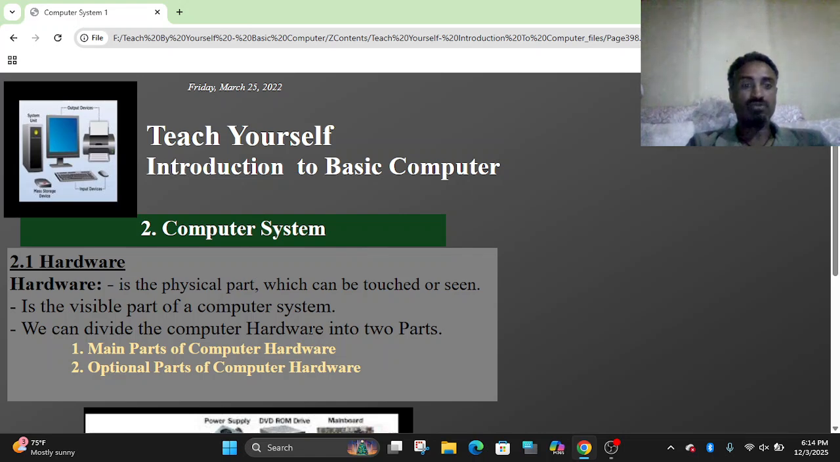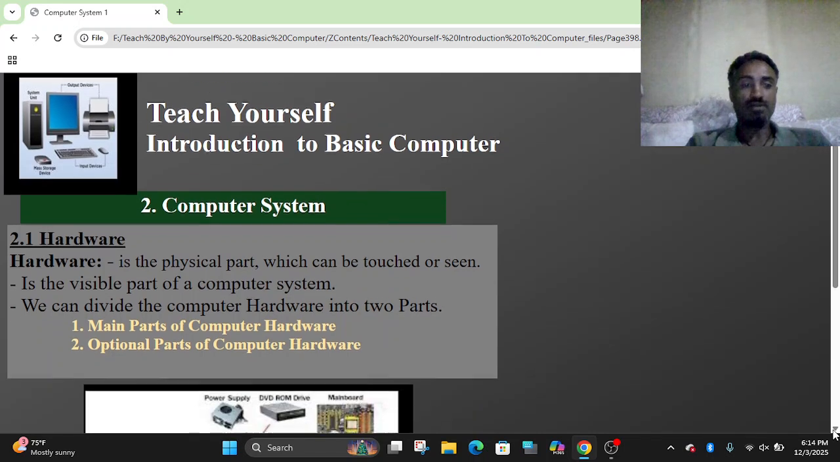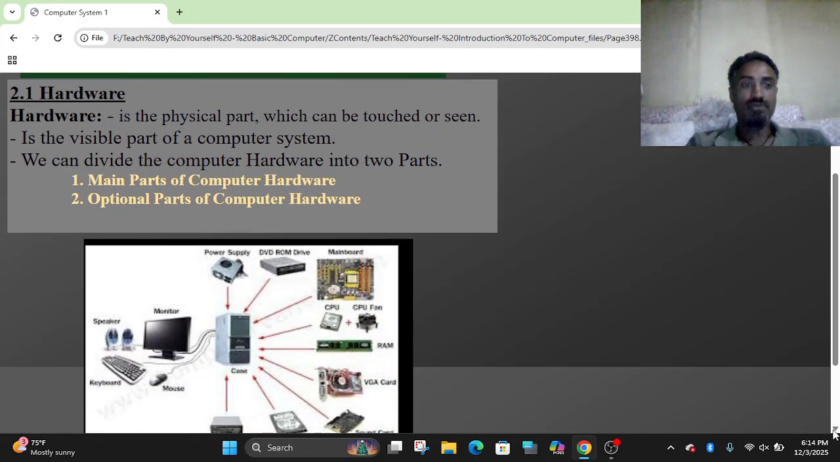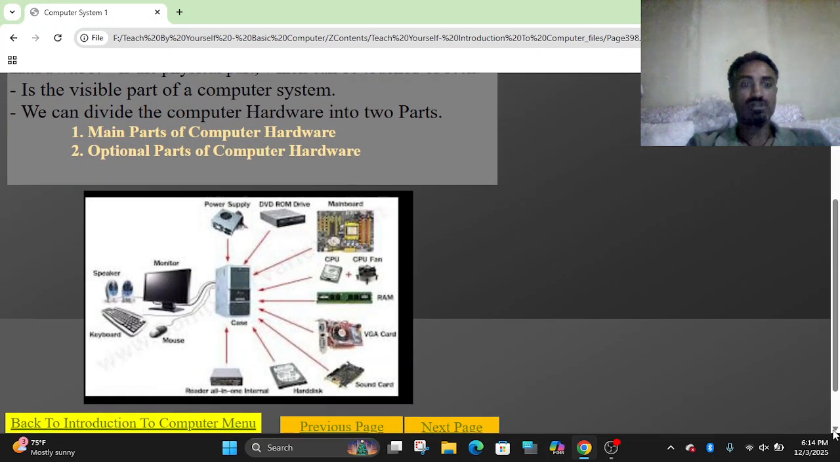We can divide the computer hardware into parts again: the main parts of computer hardware and the optional parts of computer hardware. The main parts are the necessary parts of computer hardware. If one is missing, we cannot produce the right computer system. The optional parts are for additional purposes, which we plug in and use, like a scanner and printer.